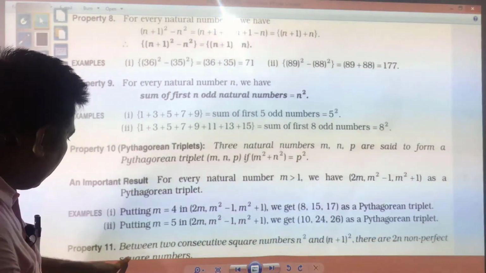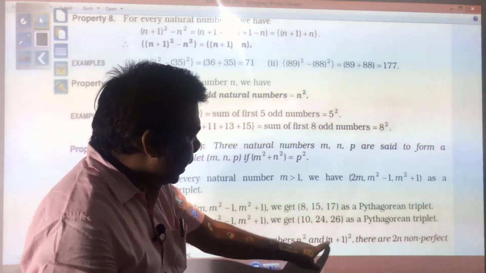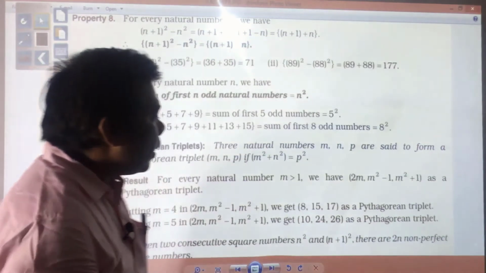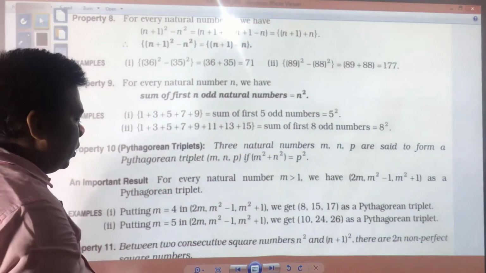Next you have, between two consecutive square numbers n square and n plus 1 square, there are 2n non-perfect square numbers.